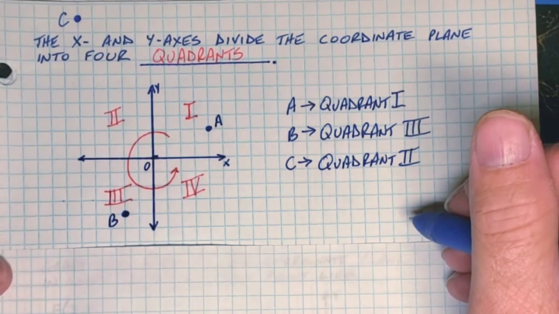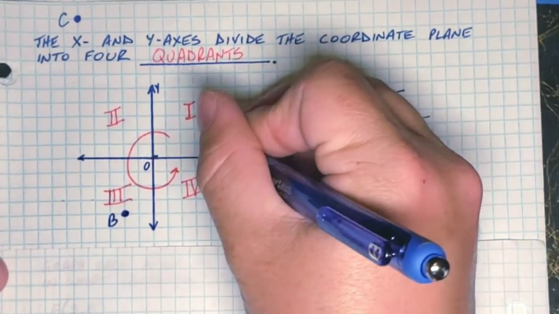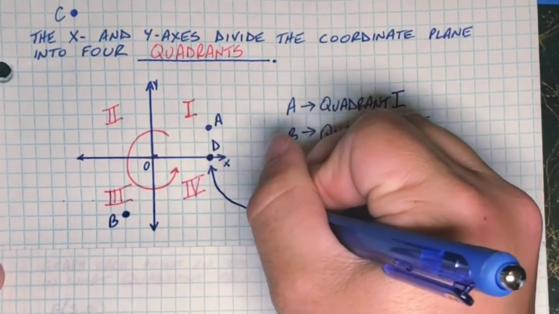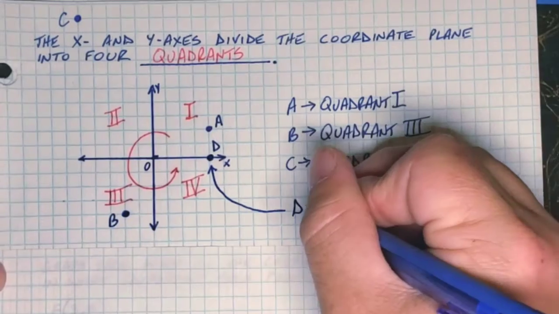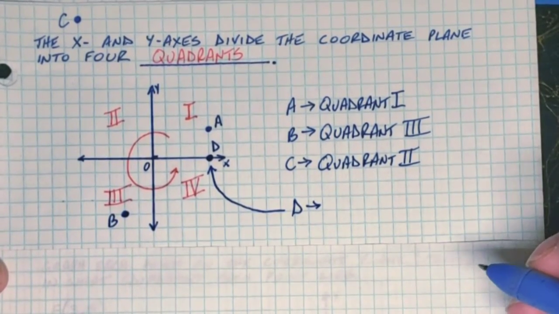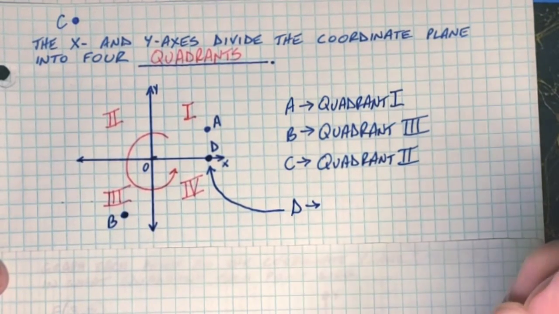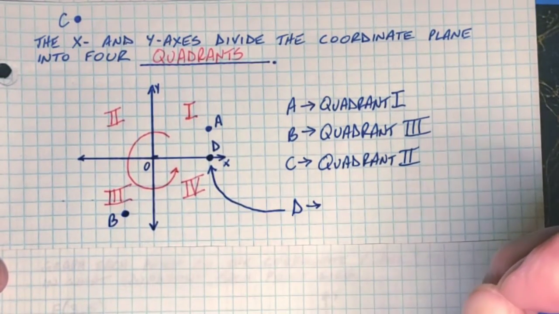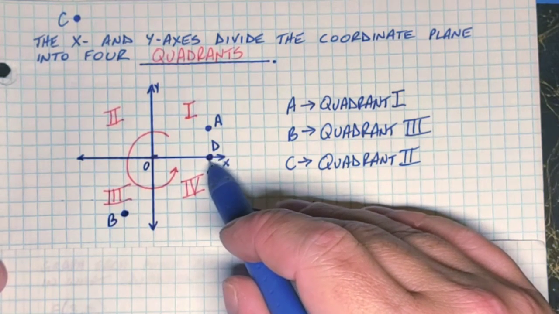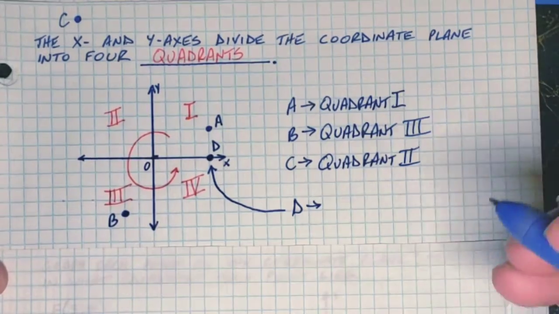All right, lastly, what if a point is on one of the axes? What quadrant is point D in? Well, a point is infinitesimally small, right? I know our little picture shows that it kind of hangs over in both, but you can't do that as a point.